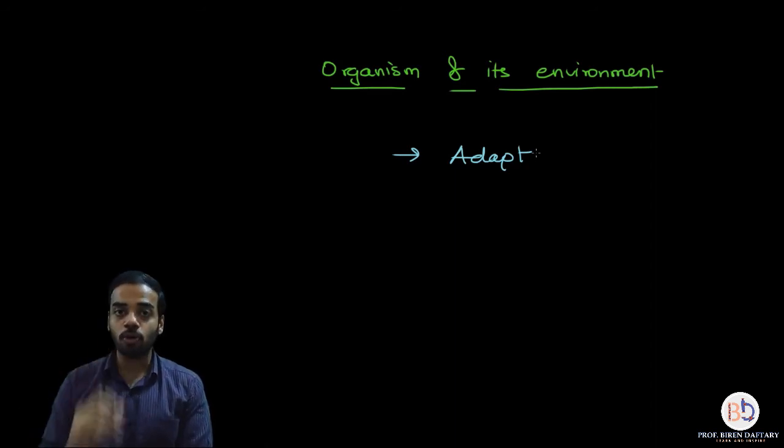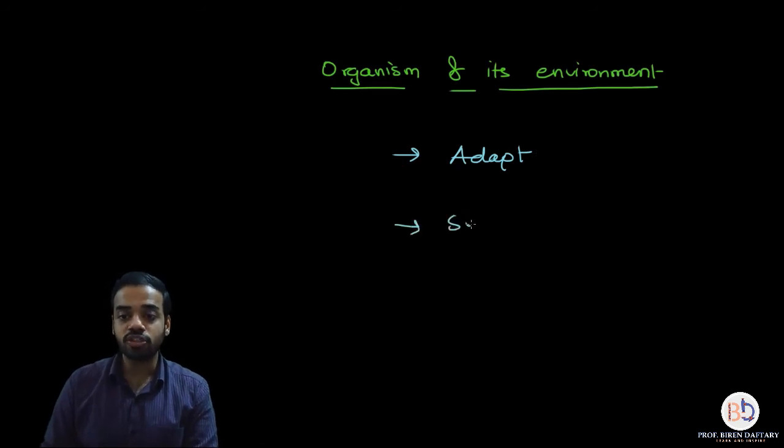Now, why do you need to adapt to the environment? Because of two important reasons. The organisms need to survive.